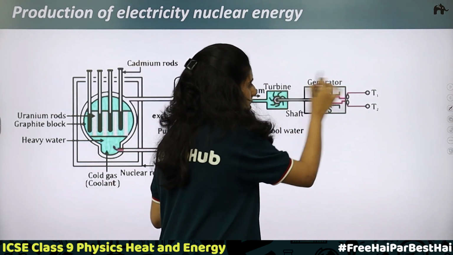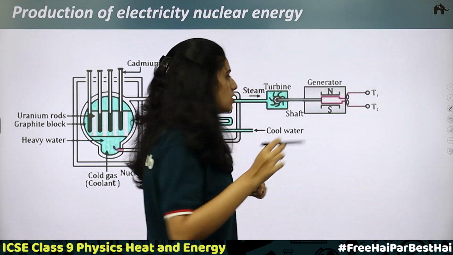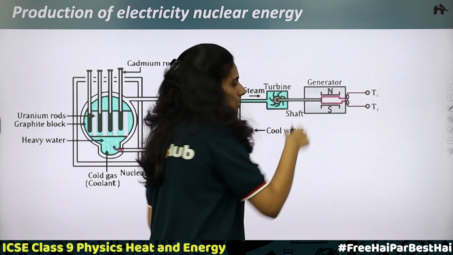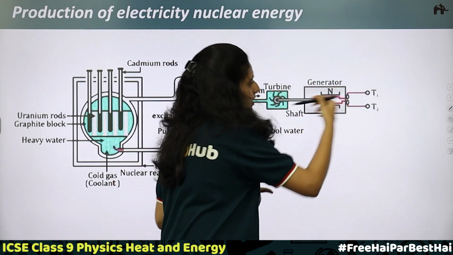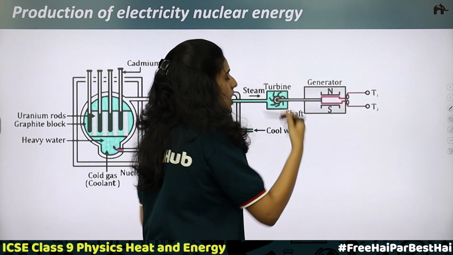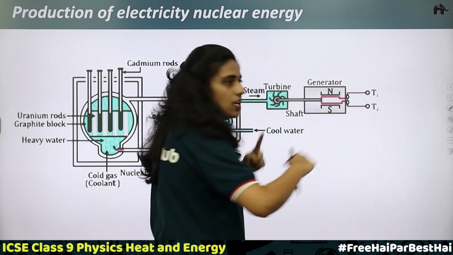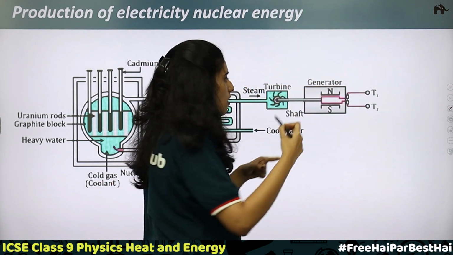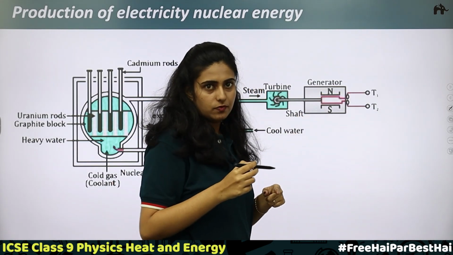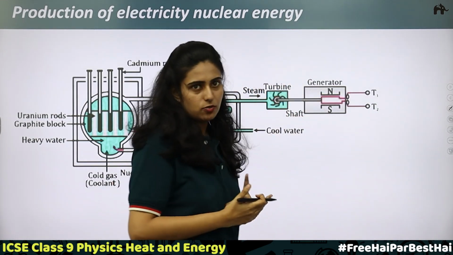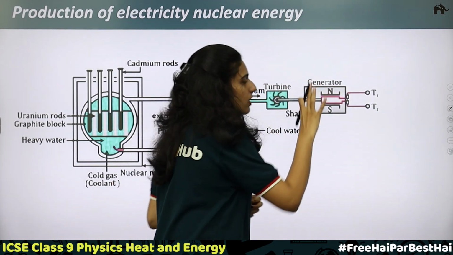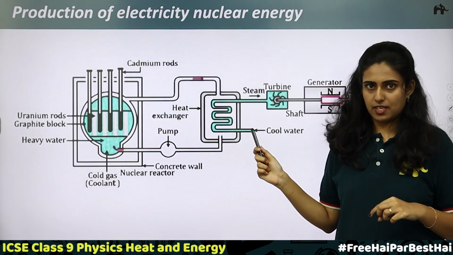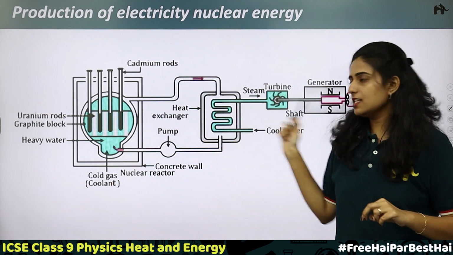Here we have the shaft, and this is a generator. So when the blades of the turbine rotate, the armature coil here in the generator rotates. You can see the magnetic field. So with the help of the magnetic field and the rotation of the armature coil, electricity will be produced. This is how electricity is produced in case of a nuclear power plant. Got it? So this is the setup.